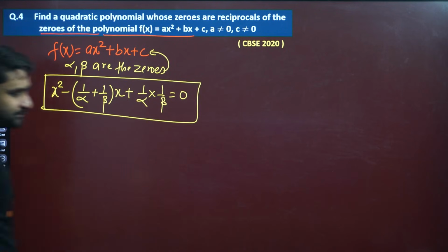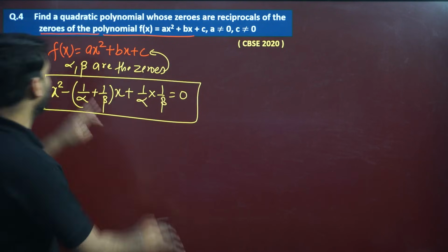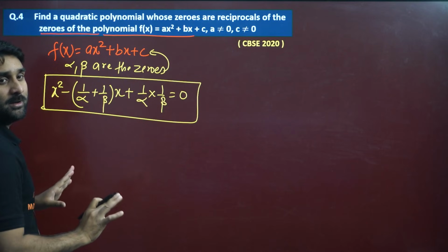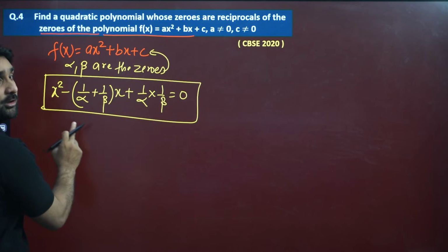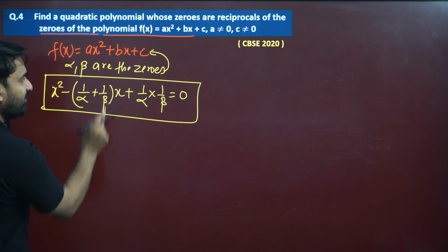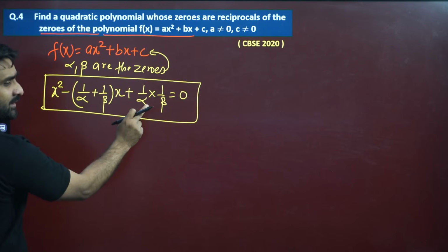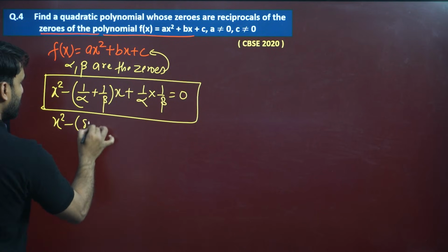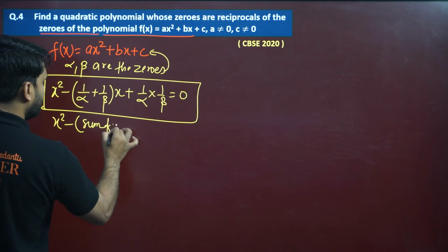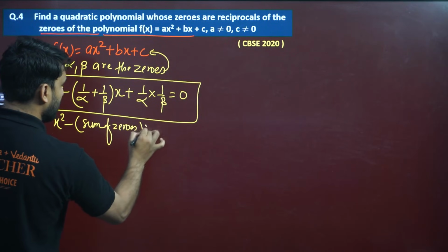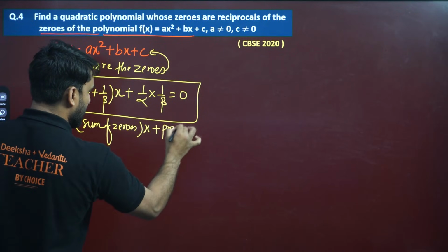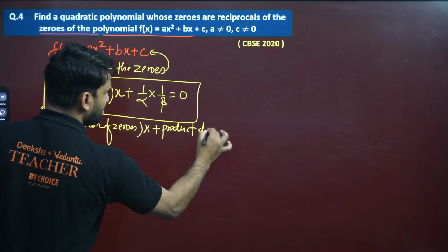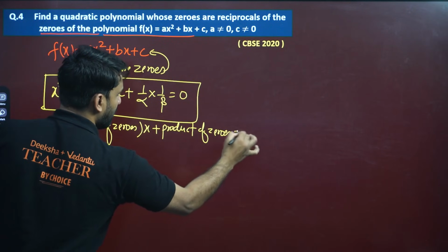I hope you are getting my point. Alpha and beta are the zeros of this quadratic polynomial, but we have to find the quadratic polynomial whose zeros are 1 by alpha and 1 by beta. So we know this format: x square minus sum of zeros, or we can also write sum of roots, into x plus product of zeros equals 0.